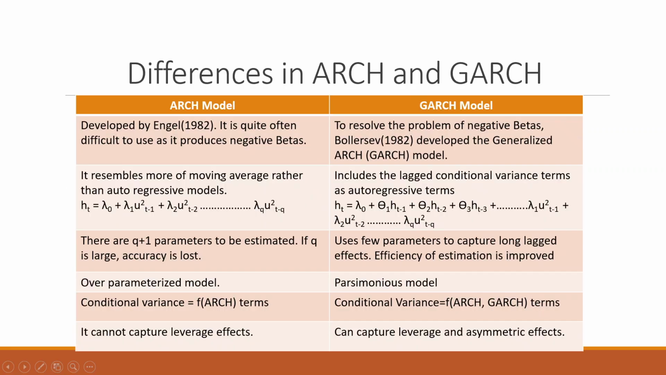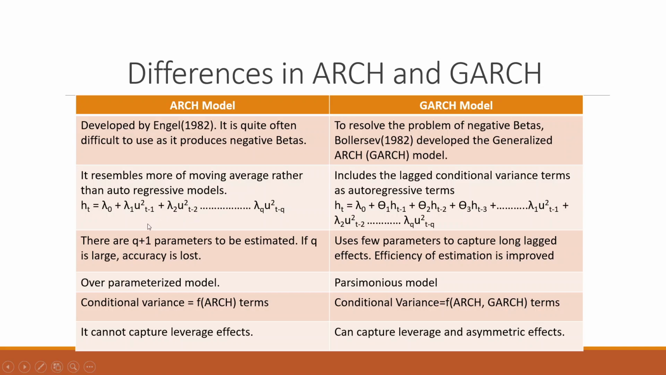The differences in the ARCH and GARCH families are: the ARCH model was developed by Engle in 1982. It is quite often difficult to use as it produces negative betas. To resolve this problem of negative betas, Bollerslev developed the generalized ARCH model, that is the GARCH model. It resembles more of a moving average rather than autoregressive models. We don't have AR terms in it.